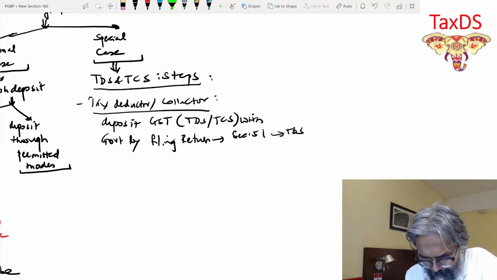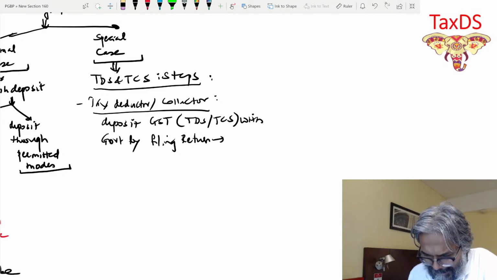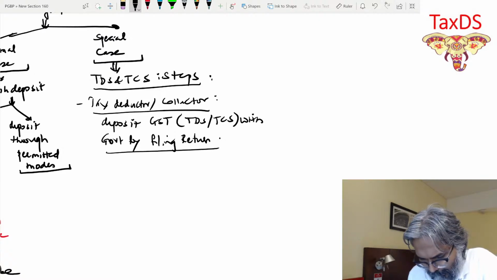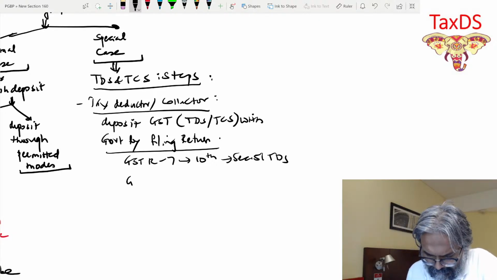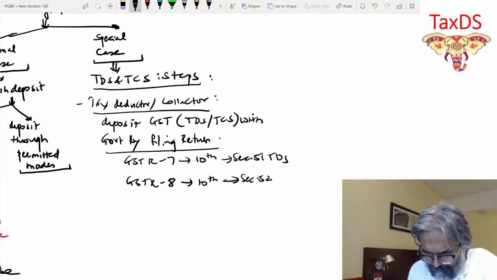Let's put it like this. GSTR 7 by 10th of next month. That is section 51 for TDS. Then GSTR 8, again by 10th of next month, by section 52. This is TCS.